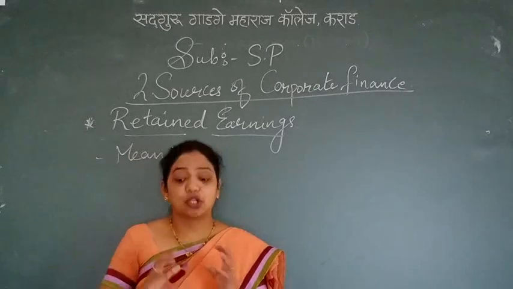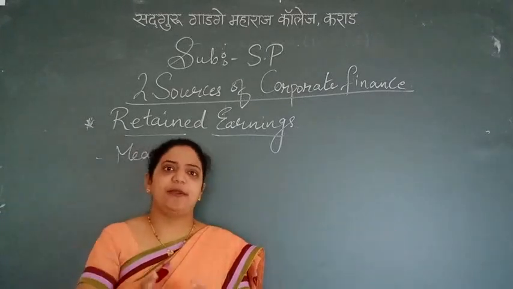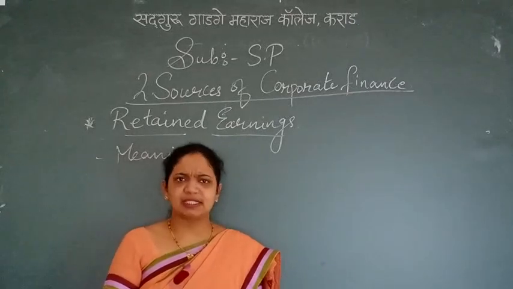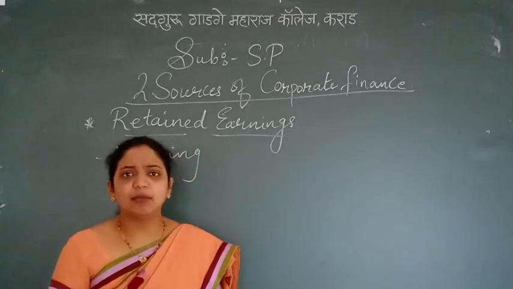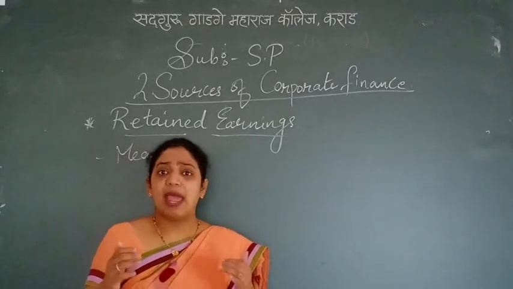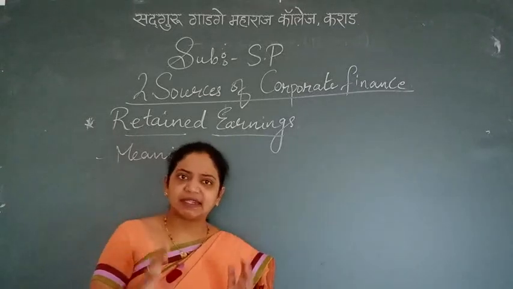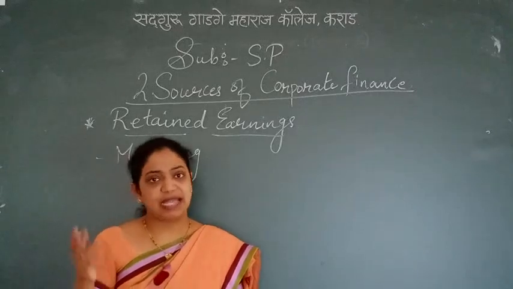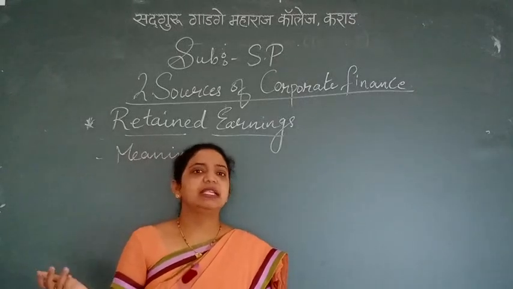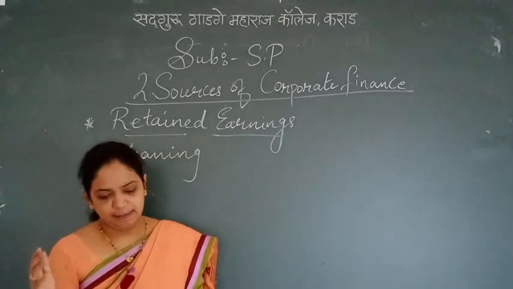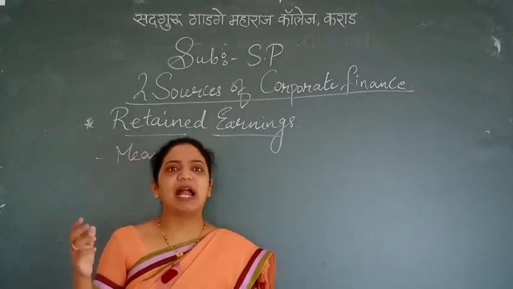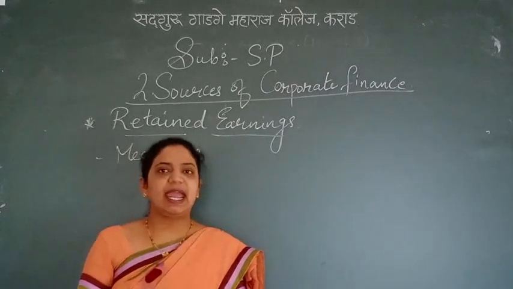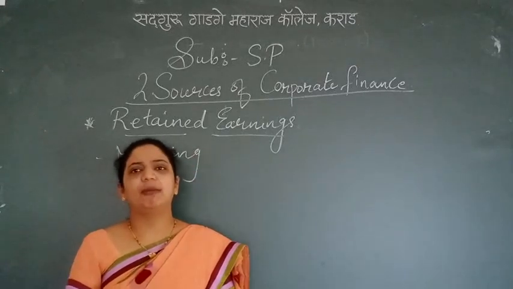What does it say? The process of accumulating corporate profit. You have to keep aside a part of the profit. When there is a loss, will you keep anything aside? No, because you don't have any. Only when there is an ample amount of profit do you keep aside a part of it, and it can be utilized afterwards. That later utilization is called the retained earnings of the company. In simple words, it is the part of the net profit which is not distributed to shareholders as dividend but is retained in the company, in the form of a reserve fund.